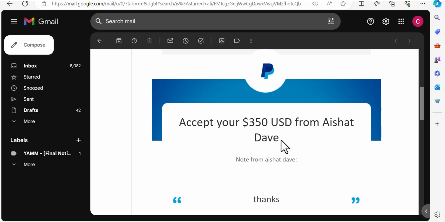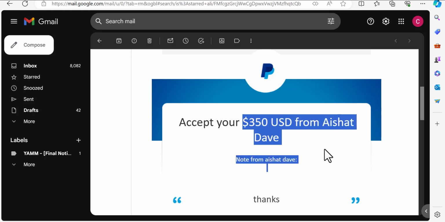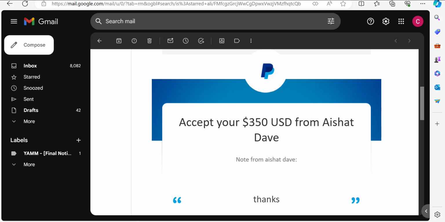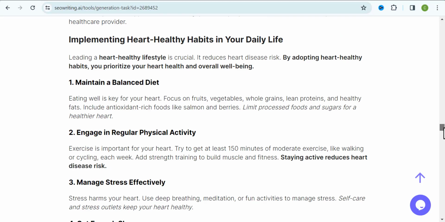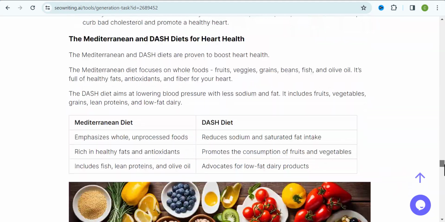Alright, so here is over $350 deposited into my PayPal account. Now, how I was able to get this money is what I want to expose you to. Just by writing blog post articles, I have been paid countless times, and the fun thing is that I don't even do the writing, AI does the writing.